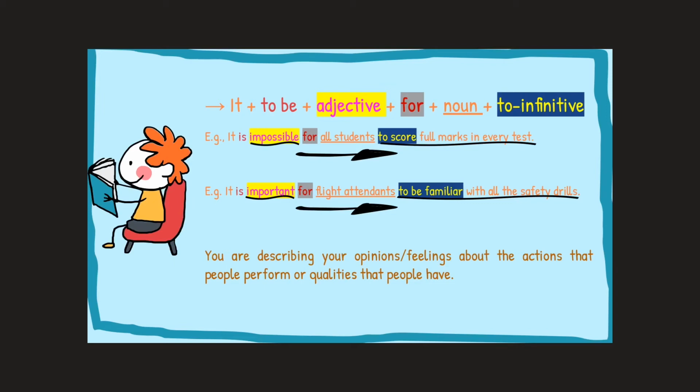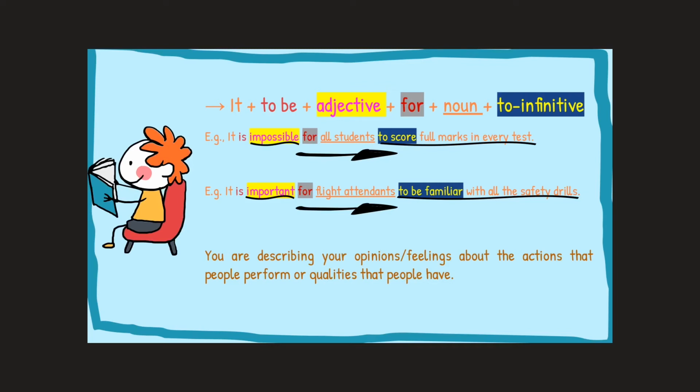You feel that it is impossible. For whom? For all students to achieve that action. Okay? So you're using the adjective phrases here, adjective patterns here, to describe your feelings or opinions about certain people doing certain actions or the qualities they have.